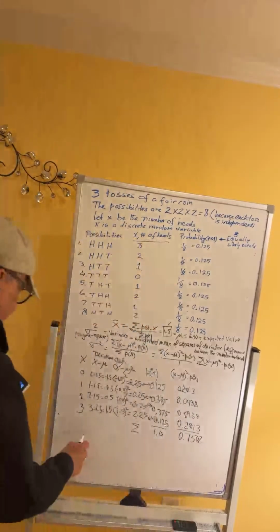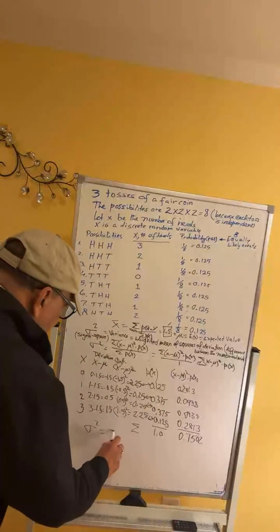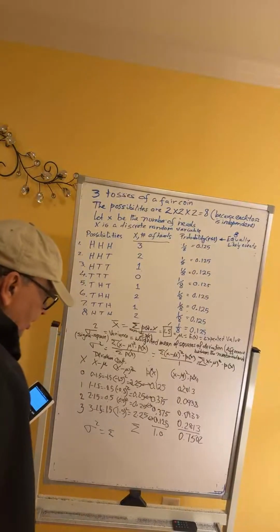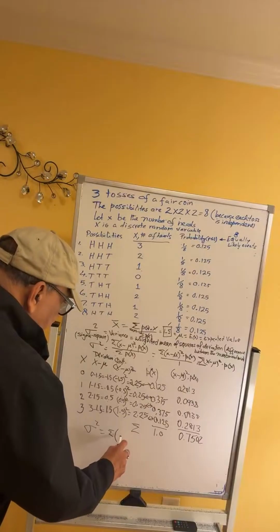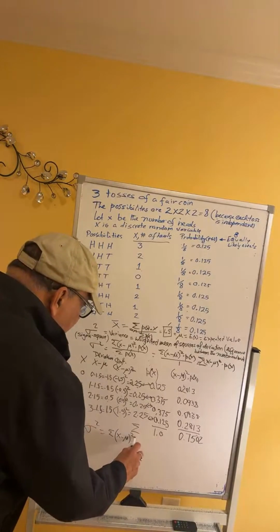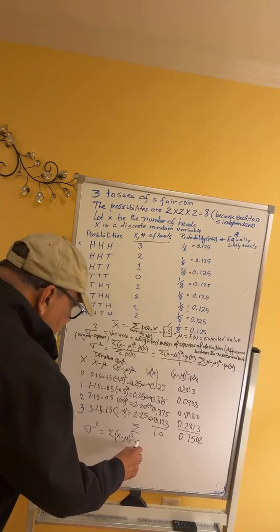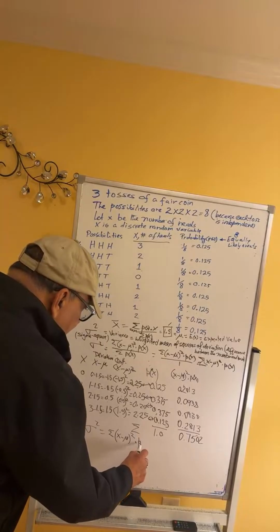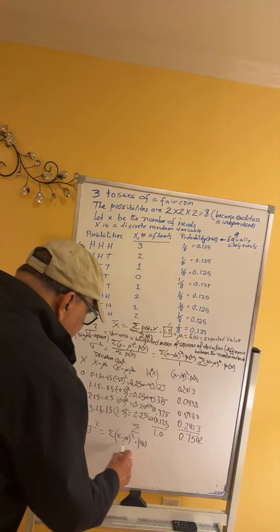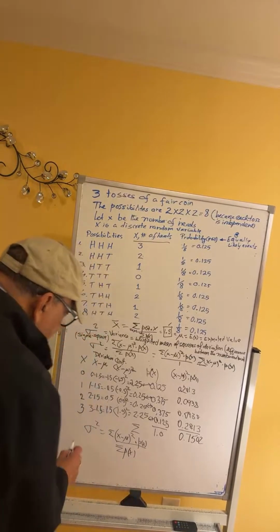So your variance, as we defined before, is the weighted mean of the squares of the deviation from the mean, multiplied by the corresponding probability, divided by the sum of the probabilities. This is the definition of weighted mean.